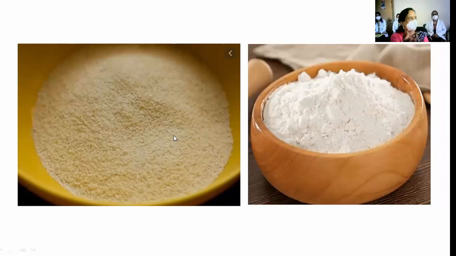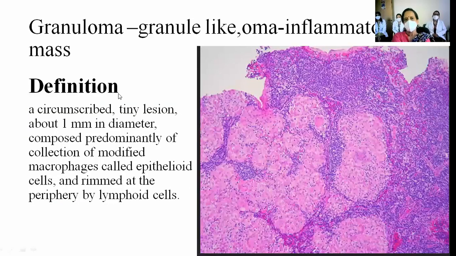So what comes to your mind when you say this is granular? The size of the particle, right? So you are differentiating this powder from rava by the nature of the particle, the size of the particles. Yes, fine. Now, why did I show you that? Do we use this anywhere in our practice? Granular. Yes. So granuloma.